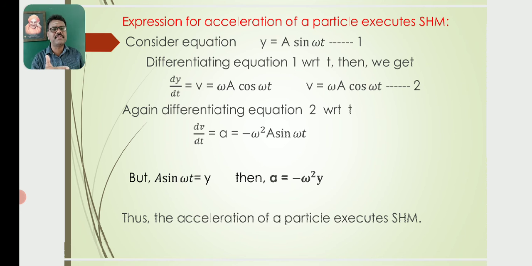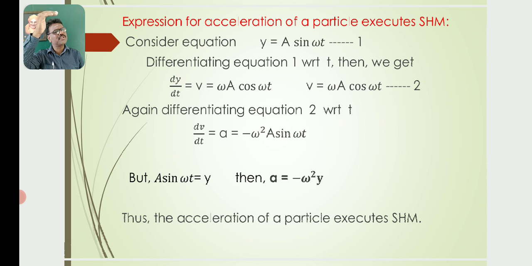Again differentiating equation 2 with respect to t, we will get dv by dt is equal to a. By the basic definition, acceleration is the rate of change of velocity. So dv by dt gives acceleration. So dv by dt is equal to a, which is equal to the differentiation of omega a cos omega t, that becomes minus omega square a sin omega t. So a is equal to minus omega square a sin omega t, where the factor a sin omega t is equal to y by equation 1.